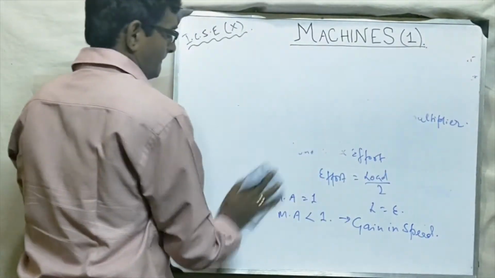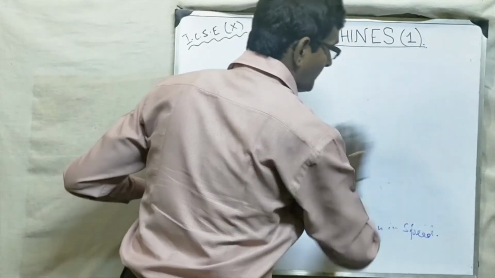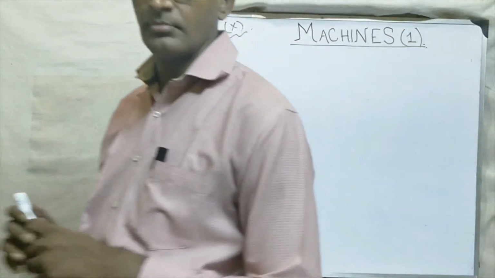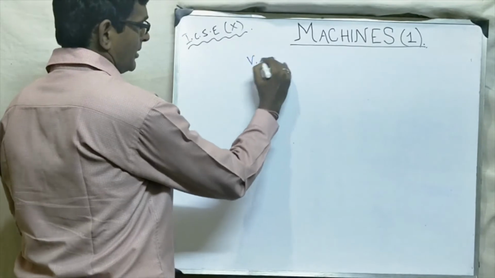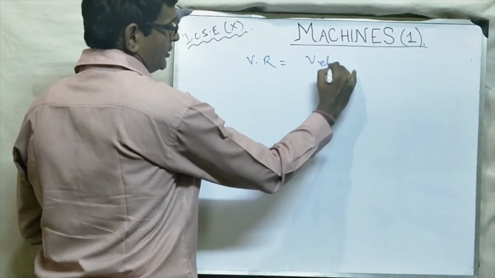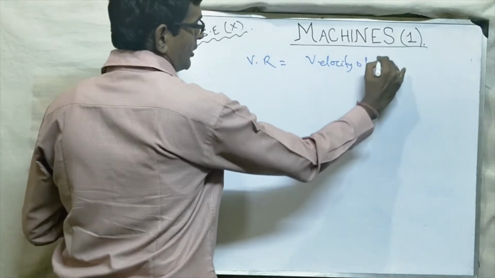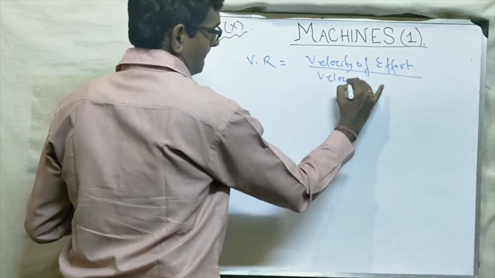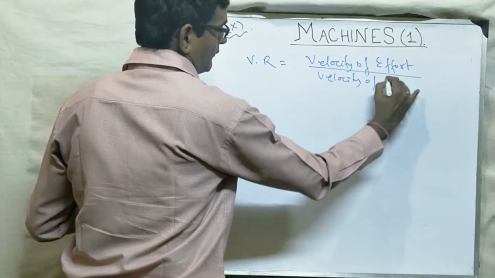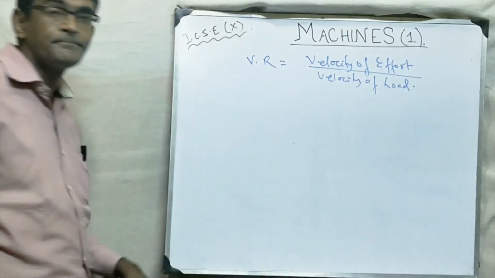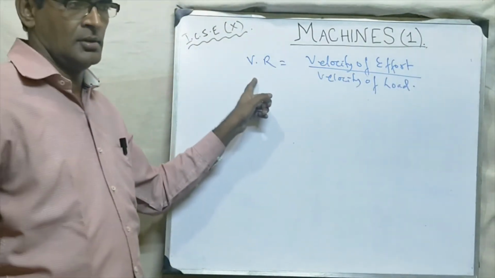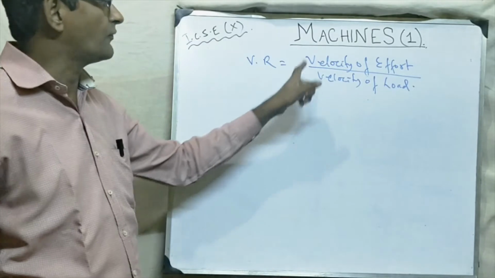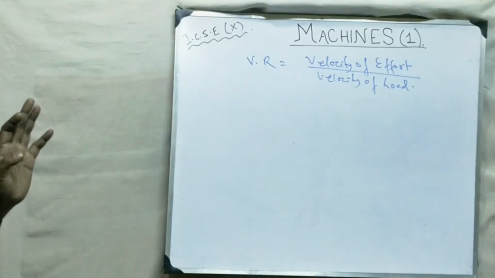Now let's come to VR, velocity ratio. Velocity ratio, as the name suggests, it is the ratio of two velocities. So what is the definition? Velocity ratio is the ratio of velocity of effort by velocity of load. Okay, students? So what is this? Velocity ratio is actually the ratio of the velocity of effort to the velocity of load.